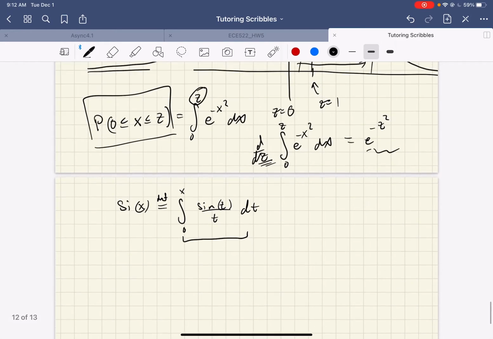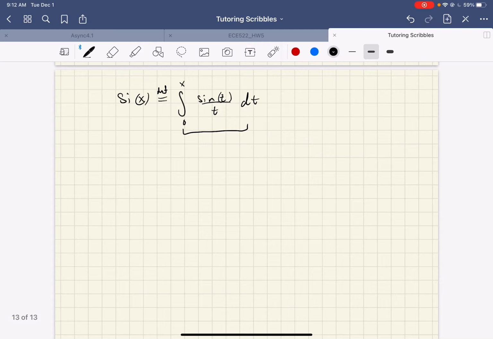So the book has a table of different values, x and psi of x. At 0, it's 0, because if x is 0, there's no area, since the width is 0. And at 1, it's like 0.9 something. It doesn't matter. The idea of defining a function based on an integral happens.